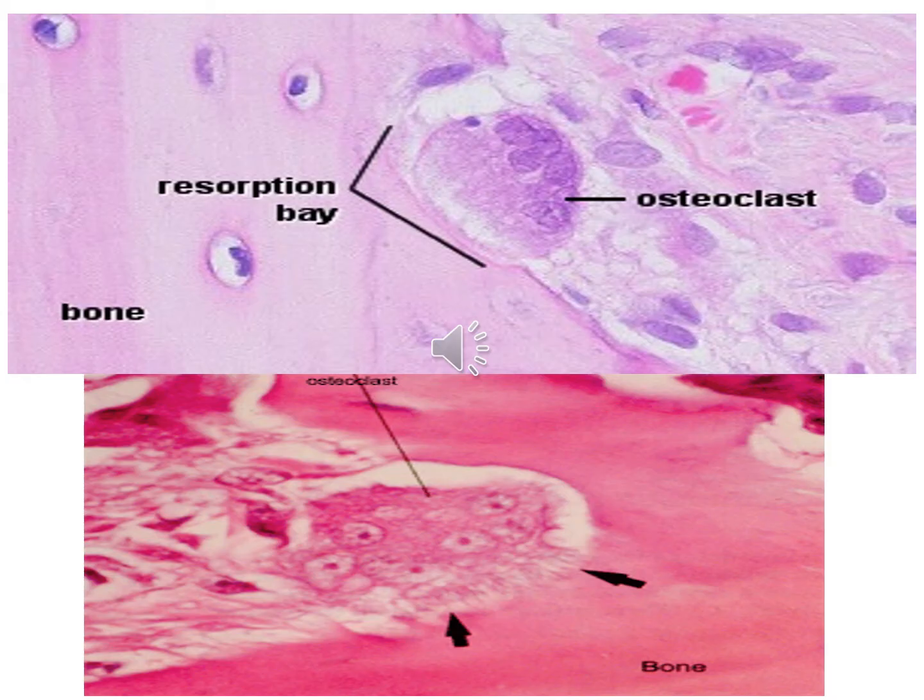This is a histological slide showing the multinucleated large osteoclast, and it is residing in the eroded bay known as resorption bay or Howship's lacunae. And in the bone matrix, you can see osteocytes residing in the lacunae. So the large multinucleated cell with ruffled border close to the bone matrix is known as osteoclast.